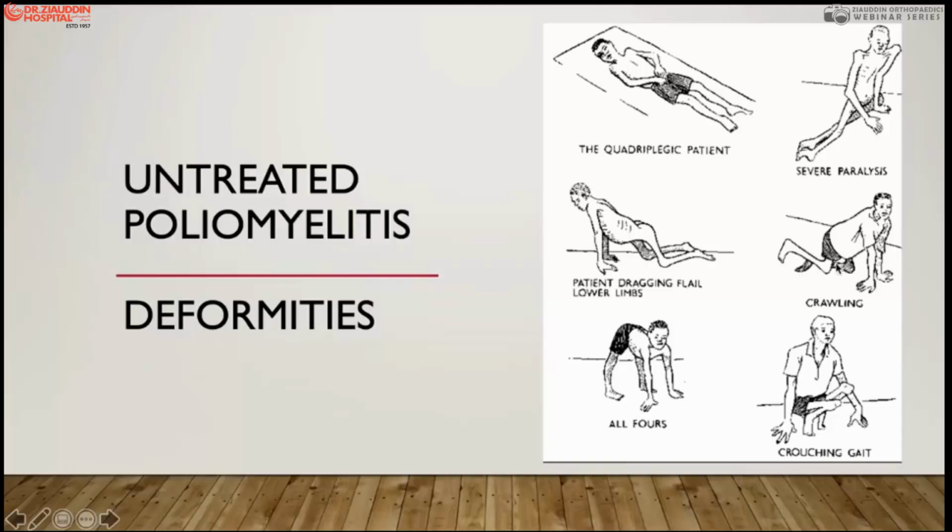This is again a crawling type of gait with flexion contractures of the hip and knee joints and weakness of the spinal muscles. Here is the double weakness and the recurvatum deformity at the knee joints and severe contracture at the hip joints. And then the crouch gait, where there is a dorsiflexion of the ankle and a 90-90 contracture at the hip joint. These deformities can occur if poliomyelitis is not treated with bracing and positional advice during the convalescent phase.